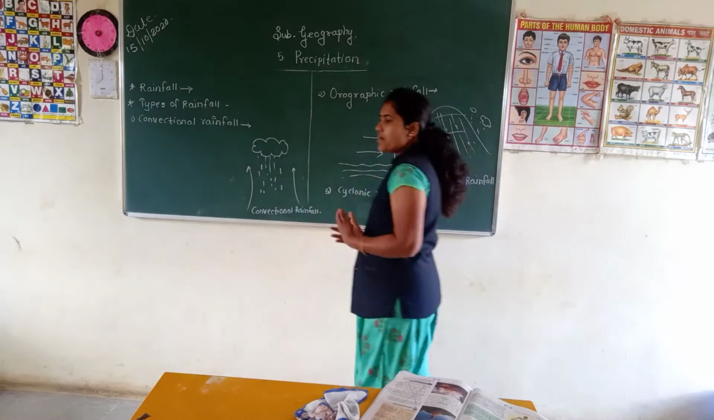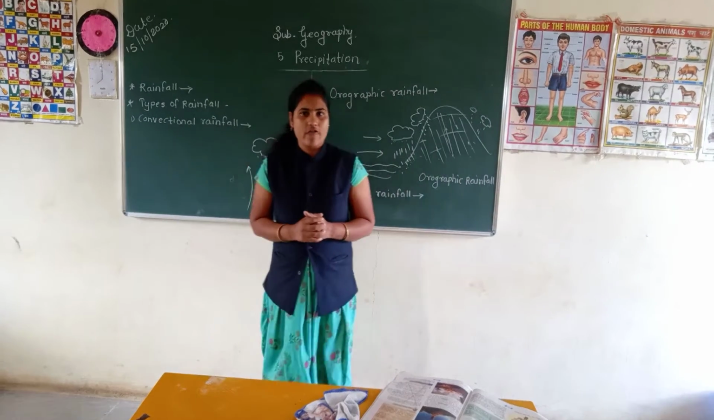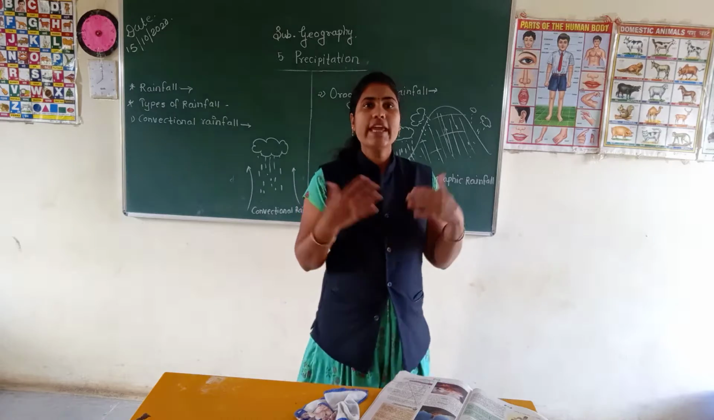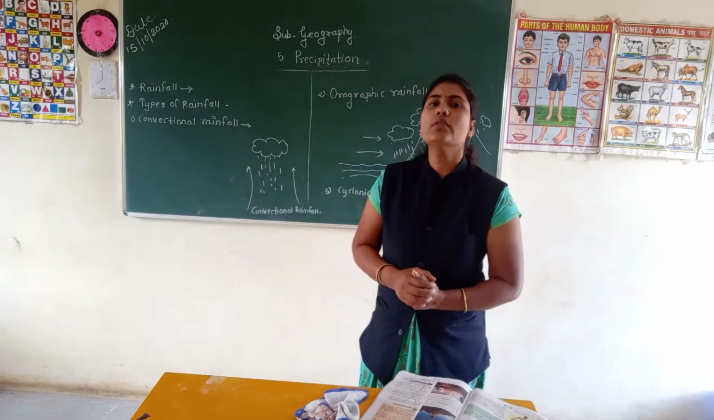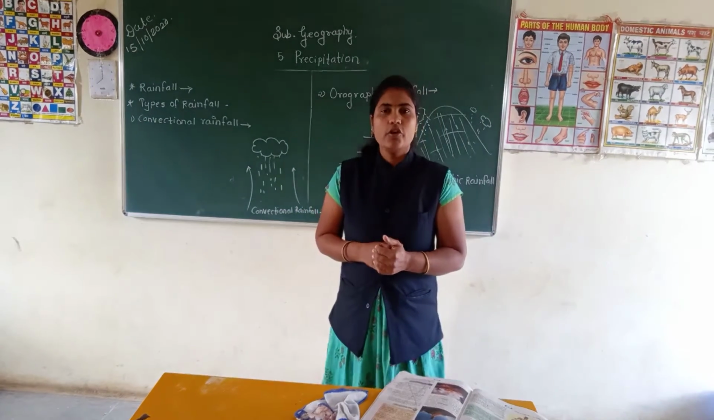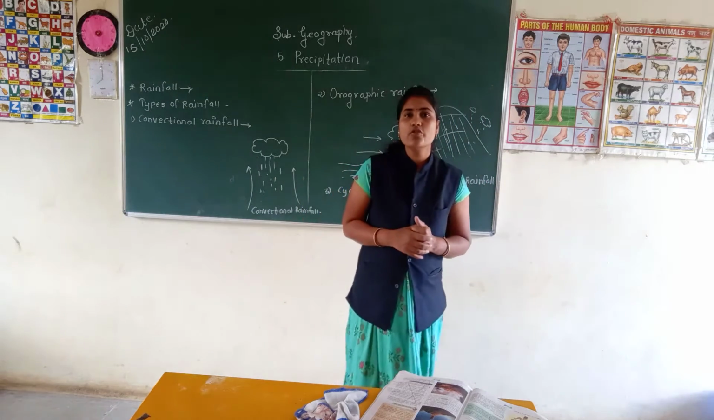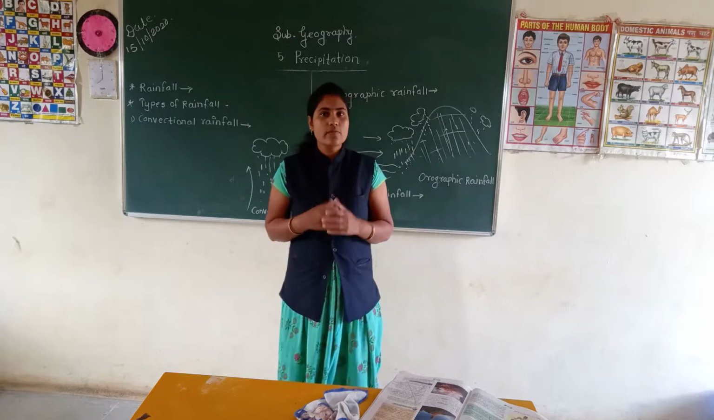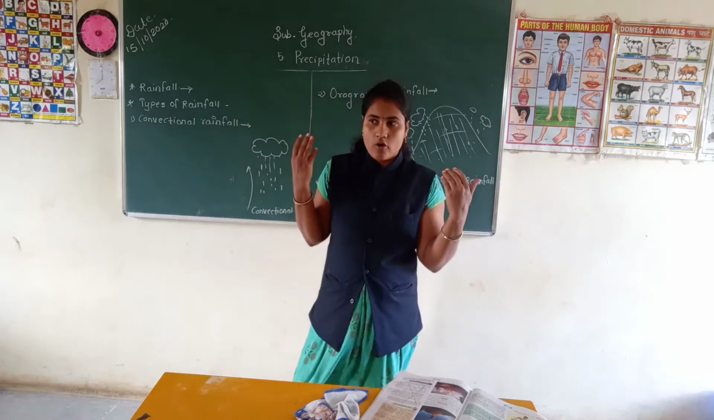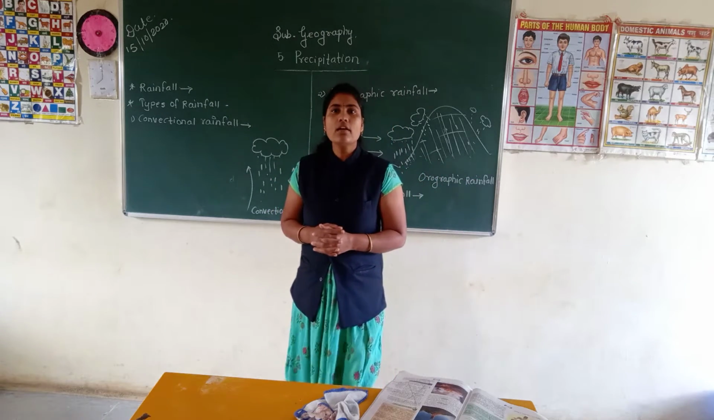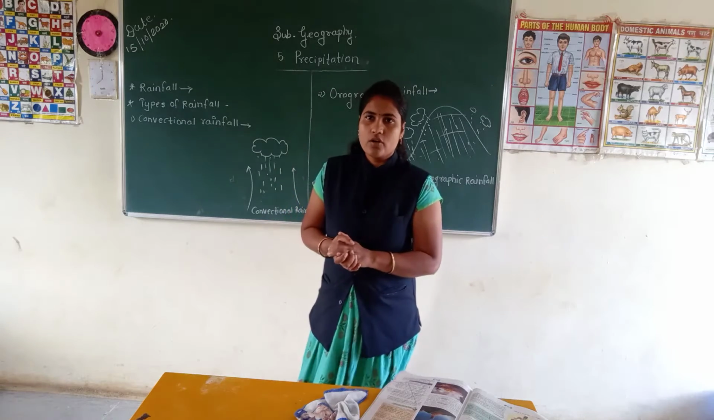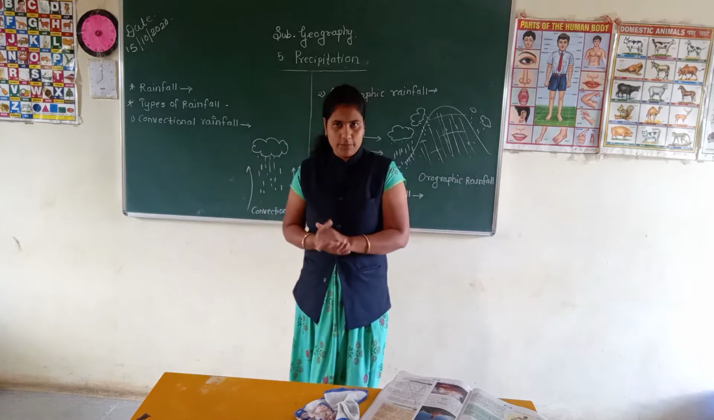Student, first, what is meant by rainfall? Students, we get water from the rainfall. We all know that in the summer season the surface water starts heating because of the sun, because of the hot temperature, and that rises up in the form of steam.